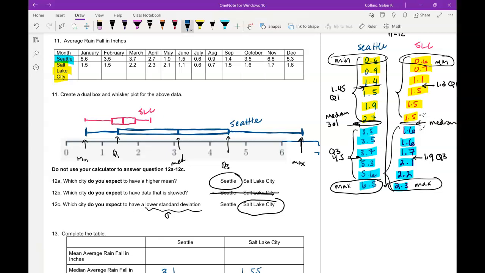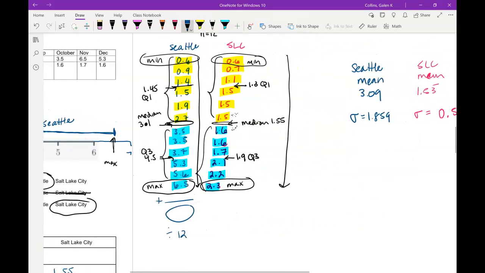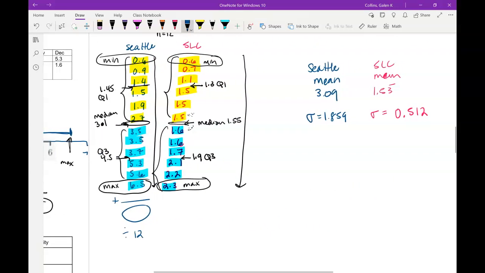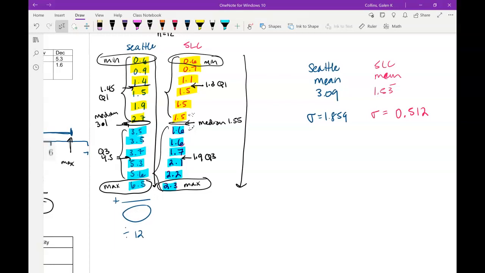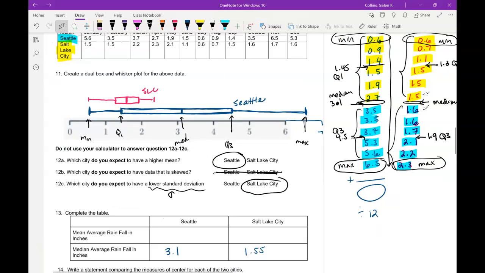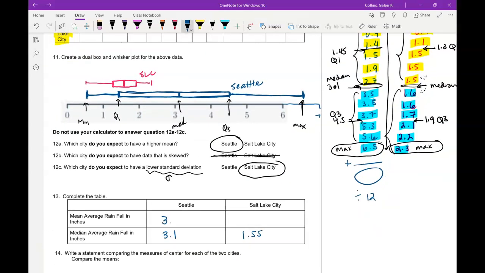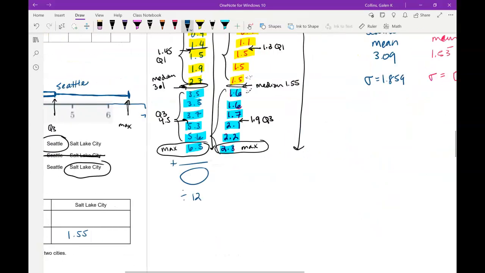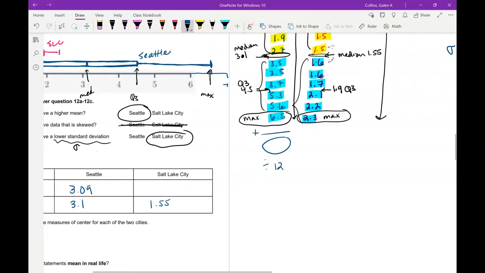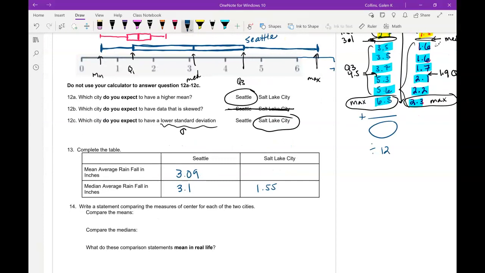So add up all 12 of those numbers, and the sum that we get, we want to divide by 12. I did that out here already so that we wouldn't have to watch me enter stuff in the calculator. For Seattle, we should get 3.09. So really close to that median. For Salt Lake City, I think it's 1.53 where the 3 repeats. I'm just going to round.